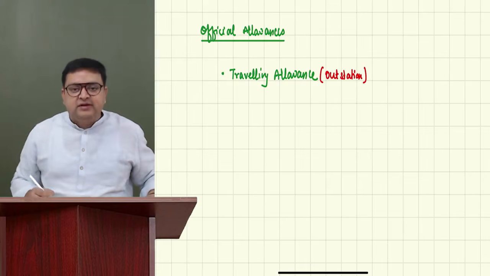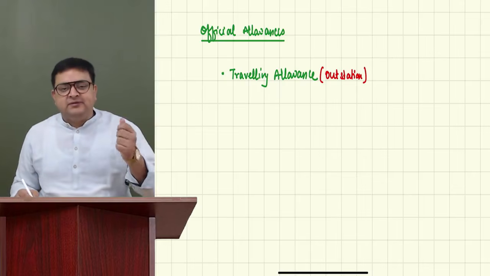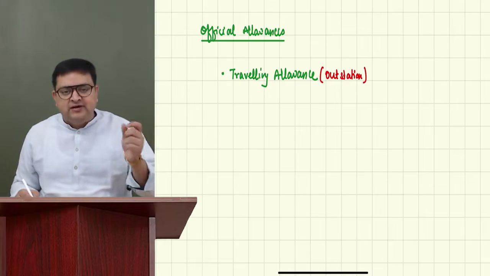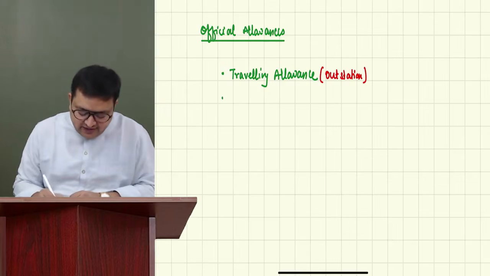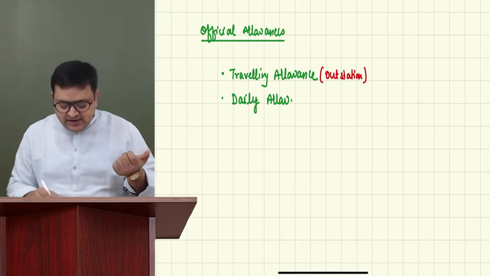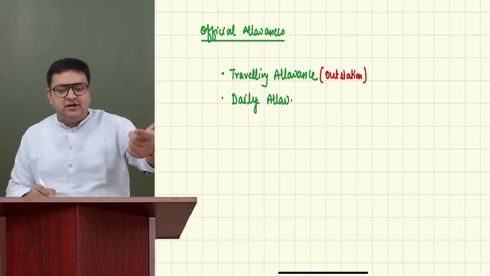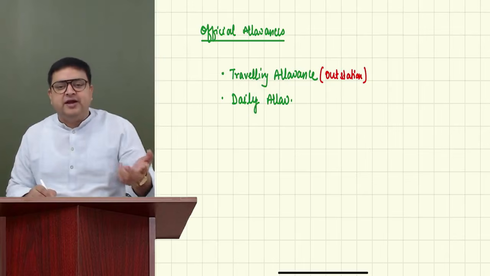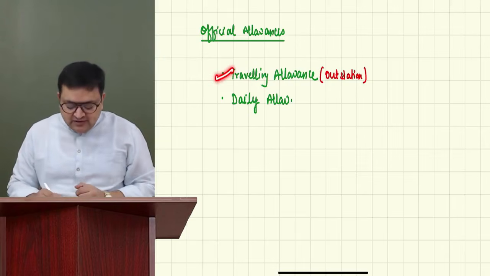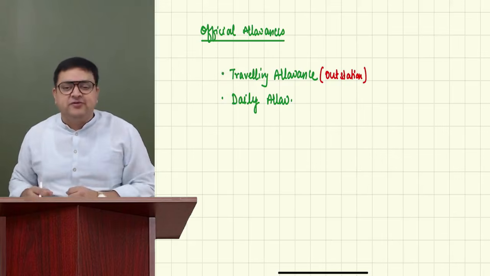When you are going for an outstation audit, you have to incur your expenses on hotel or on food, etc. So that is called daily allowance. Generally, in practical sense, we call them TADA. TA is traveling allowance, because you have to travel outside from Madurai to Chennai and you have to live there for 10-15 days. That is called daily allowances. These are official allowances. So please don't make it taxable. Why? Because you are getting it for official purpose.